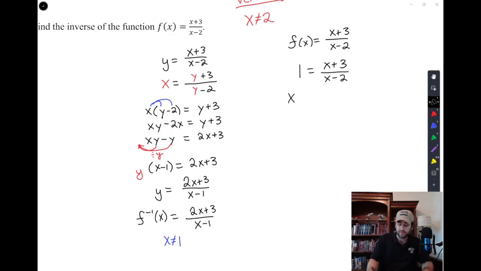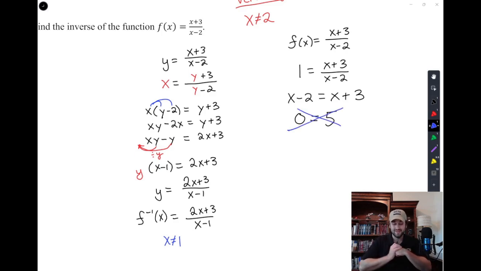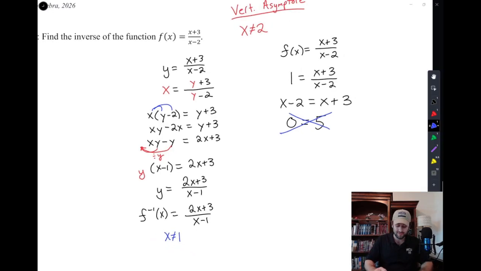And I'll solve this function by multiplying x minus 2 over, equals x plus 3. I'll move the x's to one side. So if I move this x over, I get 0 equals, and if I move this 2 over, I get 5. And is that true? Is 0 equal to 5? No, so it looks like something went wrong, and that function was never allowed to be equal to 1. There was no number you could plug into x to make it 1. So when you flip that x and make it a y, there's no number on the inverse that you can plug and chug 1 for to get back to your original function.